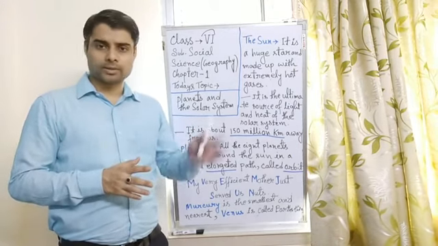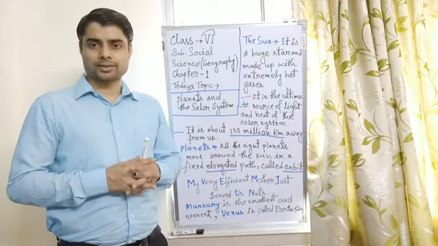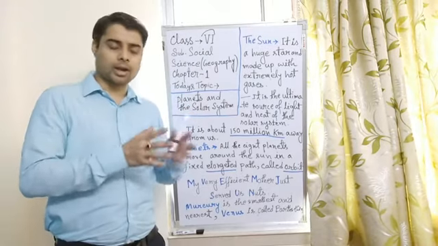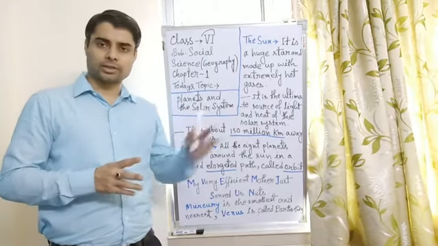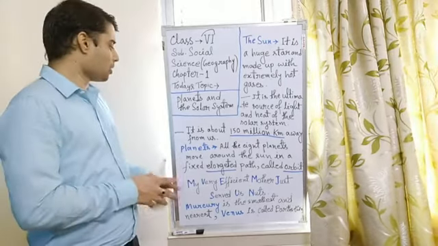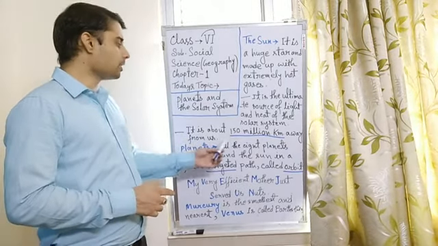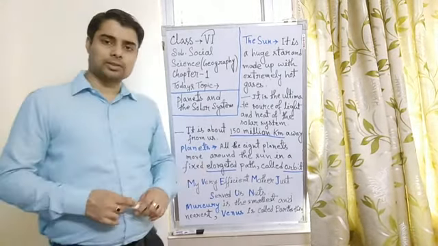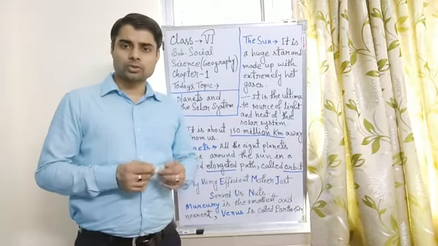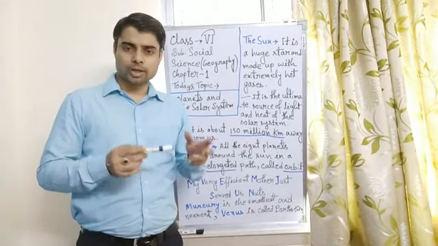including the moon, the earth, all the other planets and asteroids and all the meteoroids, everything. It is about 150 million kilometers away from us. That's why it looks very small.